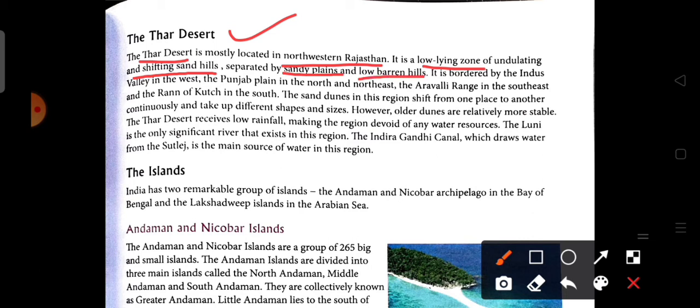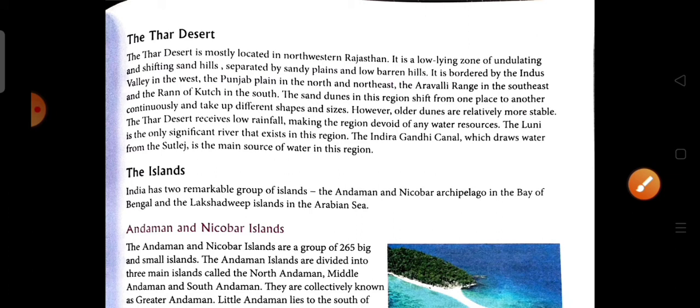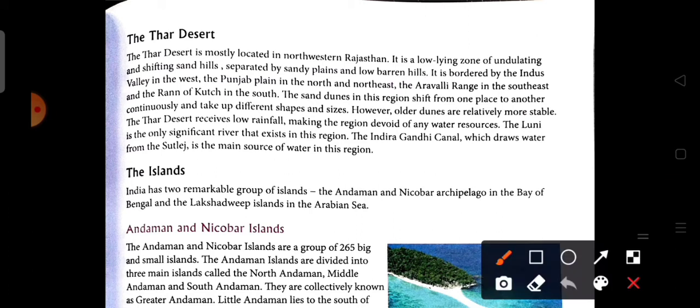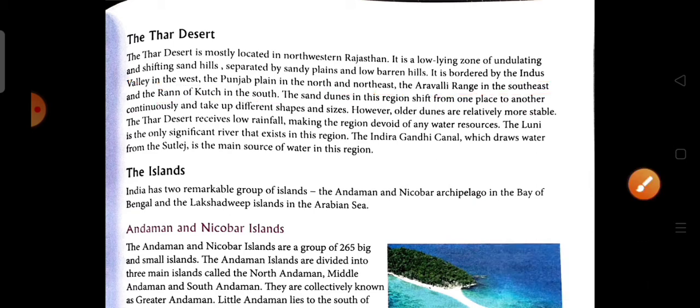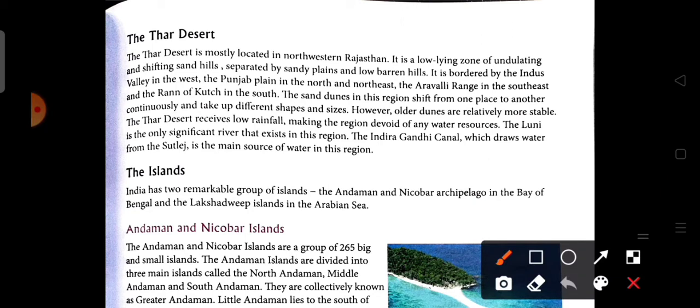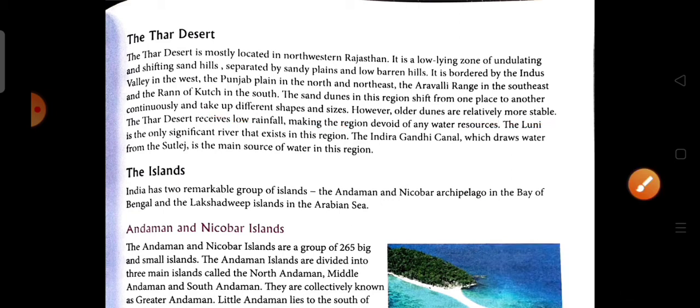It is bordered by the Indus Valley in the west, the Punjab plain in the north and northeast, the Aravalli Range to the southeast, and the Rann of Kutch to the south. The sand dunes of this region shift continuously from one place to another, taking different shapes and sizes. However, the older dunes are relatively more stable than the newer ones.